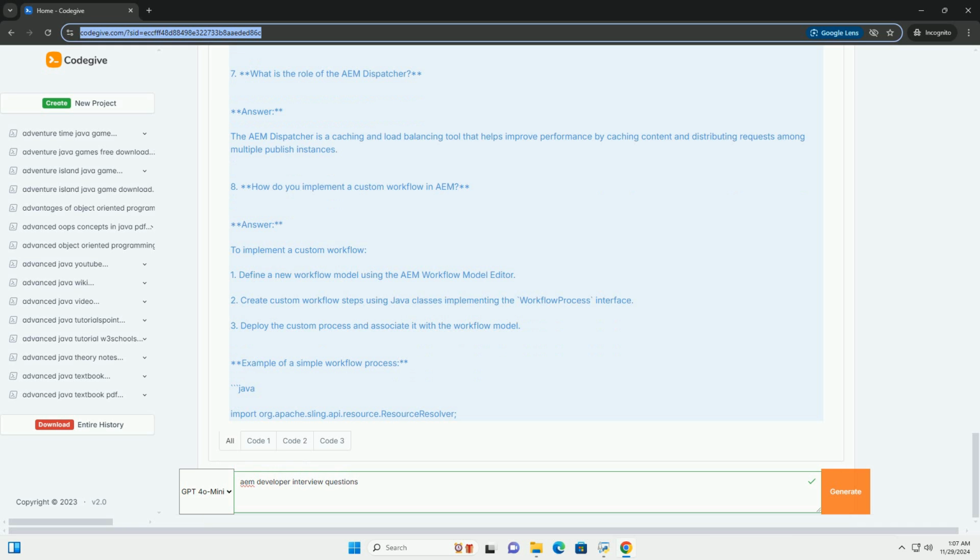Conclusion. Preparing for an AEM developer interview requires a solid understanding of the AEM platform, its architecture, and the ability to demonstrate practical coding skills. Make sure to practice coding examples and familiarize yourself with the AEM interface, API, and best practices. Good luck with your interview preparation.